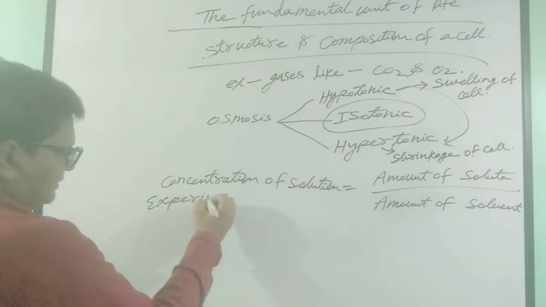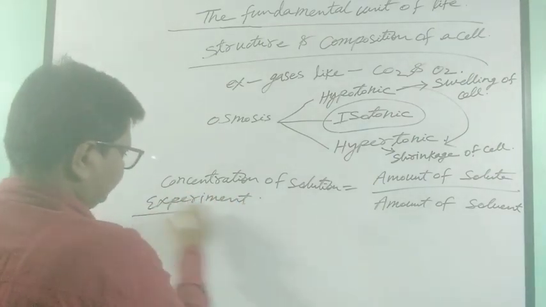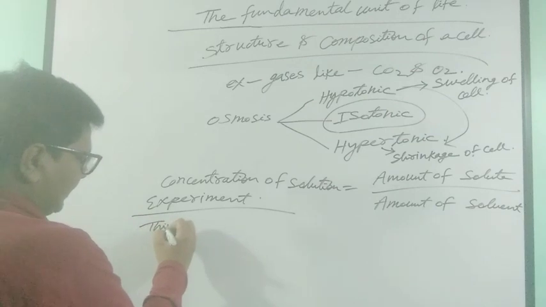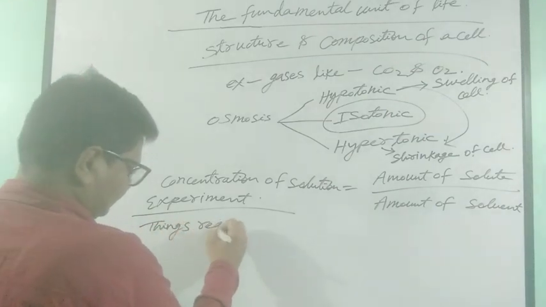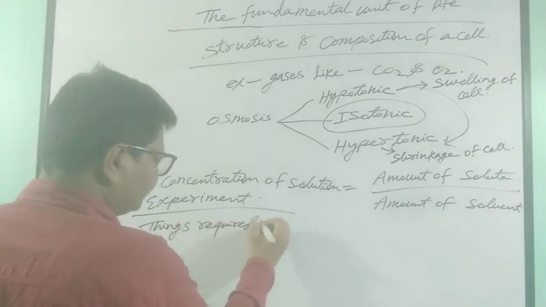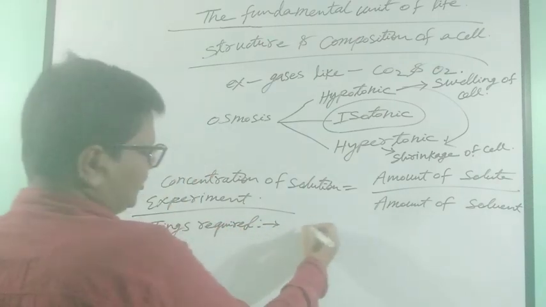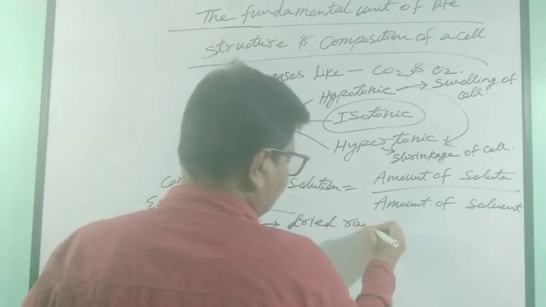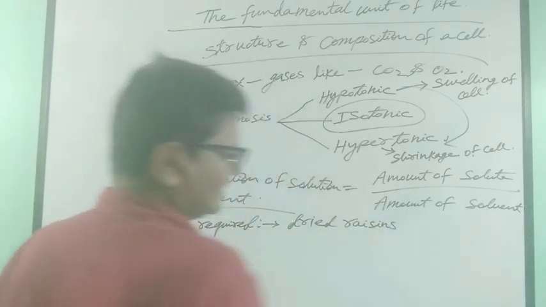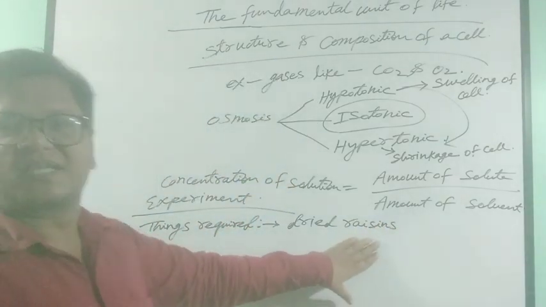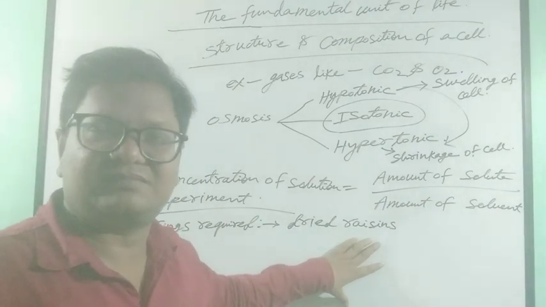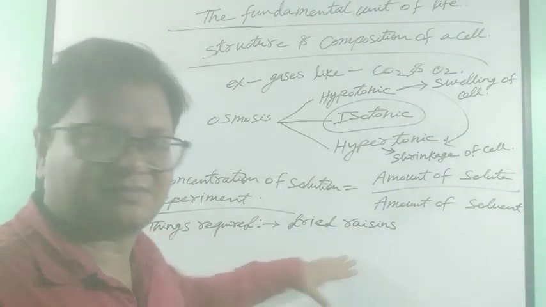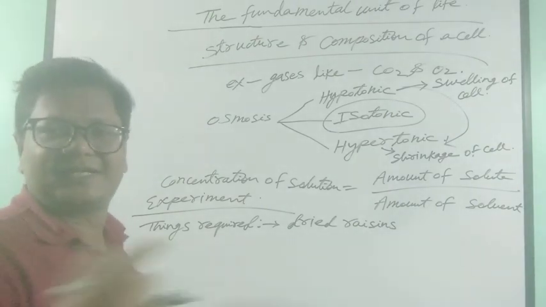Experiment, things required: dried raisins. Raisins means kismis. It is available abundantly in our home.